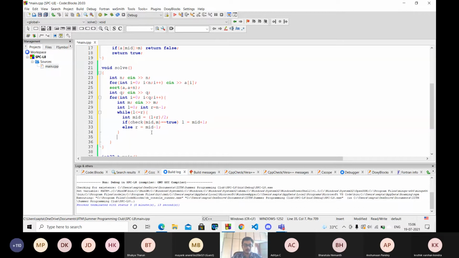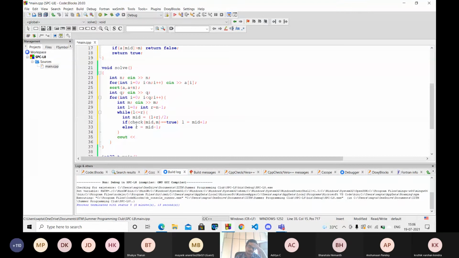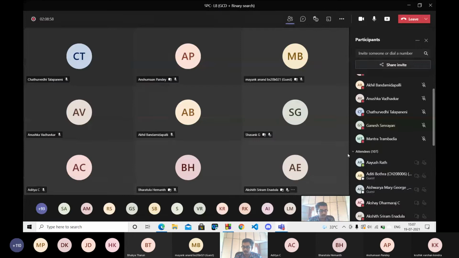And now in the end I will print. Okay, let me ask you guys, what should I print? Should I print L or should I print R, or none, something else? You can raise your hand or write it in chat. What should I print? You can see the code. Which index should I print? Should I print the left index or should I print the right index? L, R, L plus 1, R minus 1. No one?